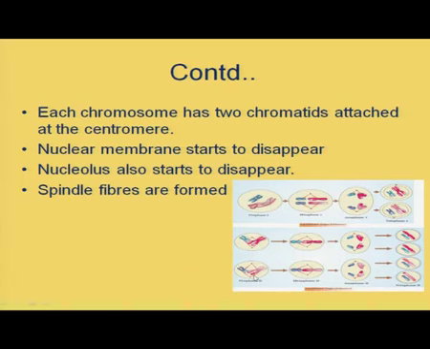So, this is the prophase II. 2 chromosomes we can see here, that means 2 univalents, and each univalent has 2 sister chromatids attached at the centromere portion. Nuclear membrane starts to disappear, nucleolus also starts to disappear, and spindle fibers are formed. So, this particular stage is prophase II.